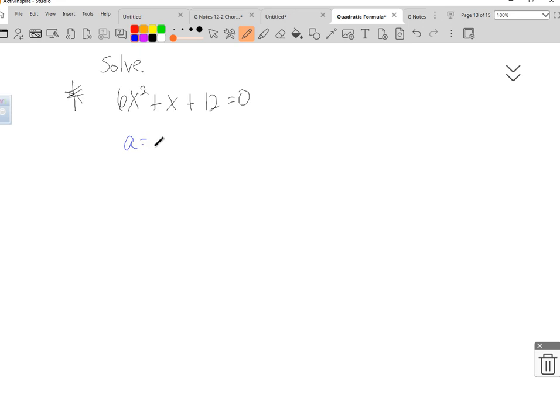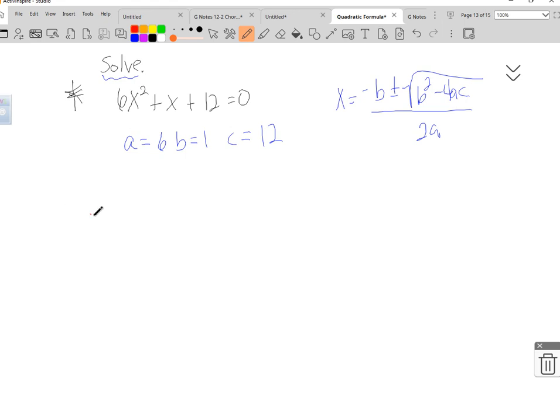So my a, my b, and my c: 6, 1, 12. Okay. So now I'm not plugging in the discriminant. It didn't say how many solutions. It said solve. So that's different, right? It says solve, you plug in the quadratic formula. So remember, it's x equals the opposite of b plus and minus the square root of our discriminant, b squared minus 4 times a times c all over 2a.